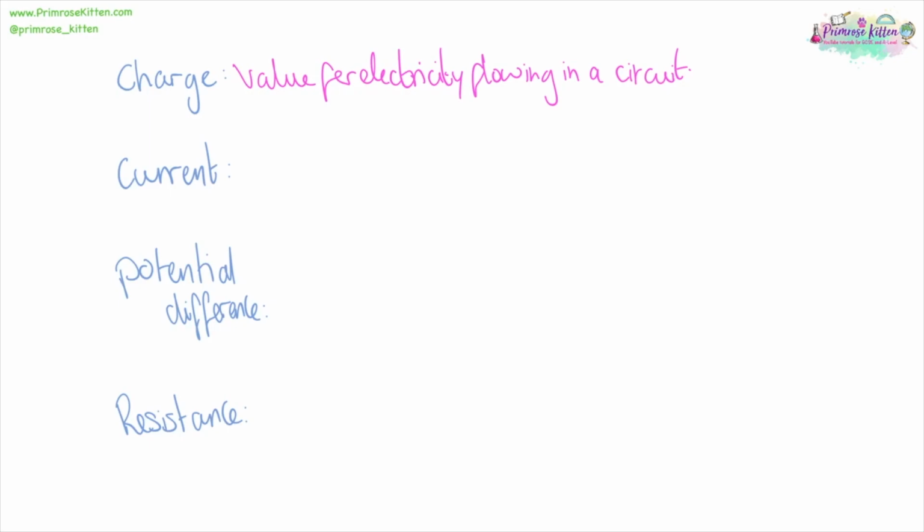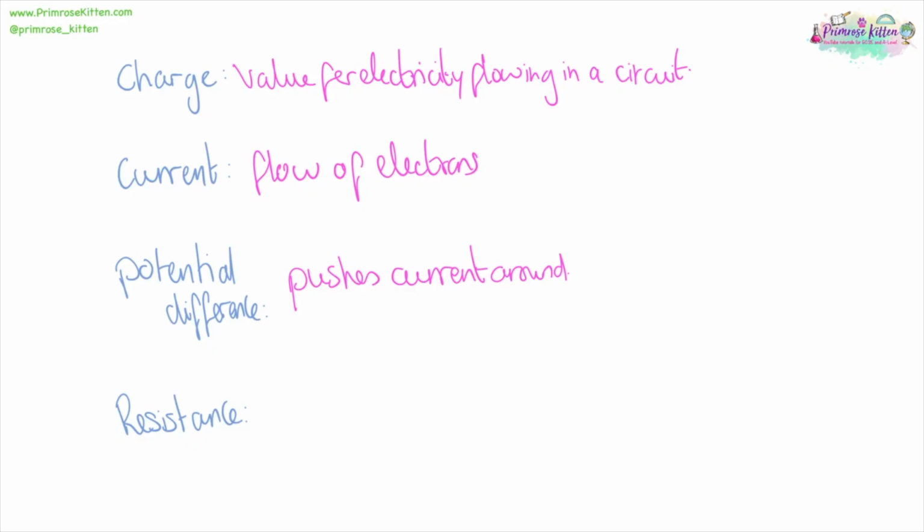Charge is the value of electricity flowing through a circuit. Current is the flow of electrons. Potential difference is what pushes the current around. And resistance is anything that slows down the current.